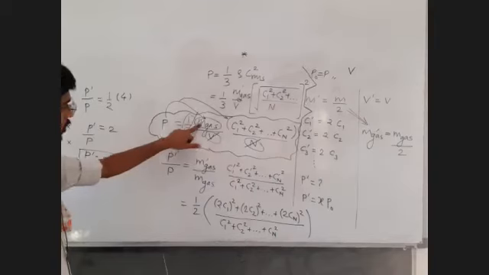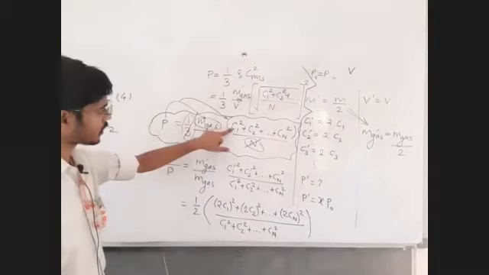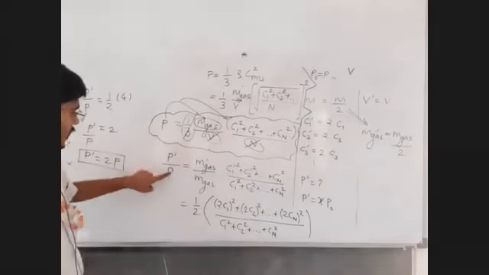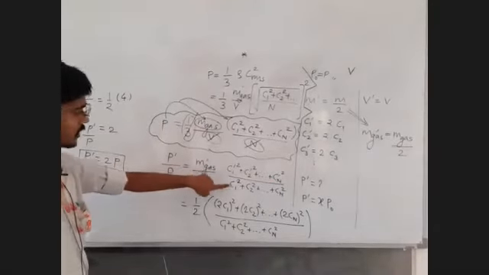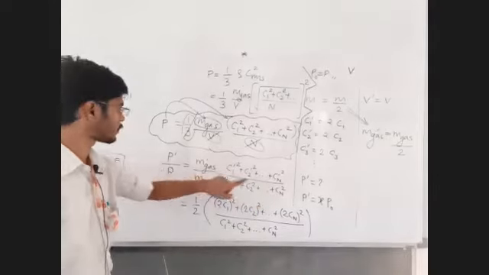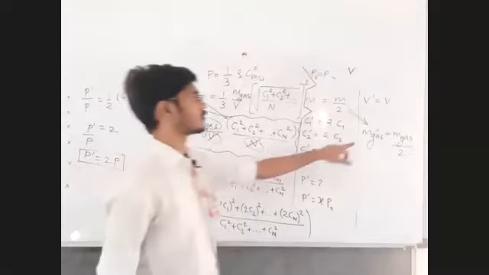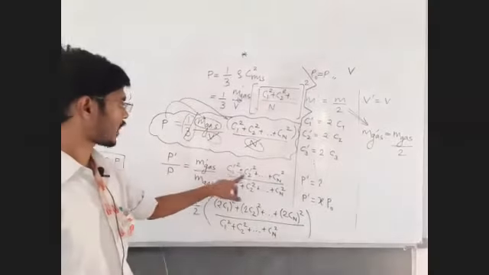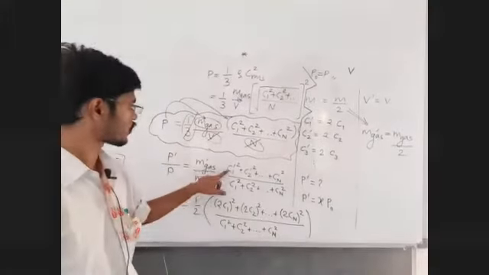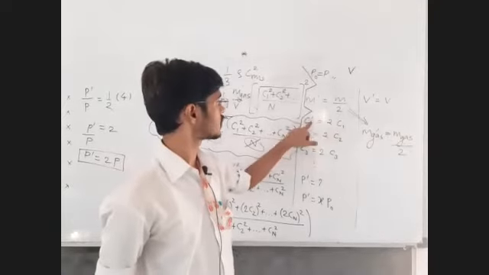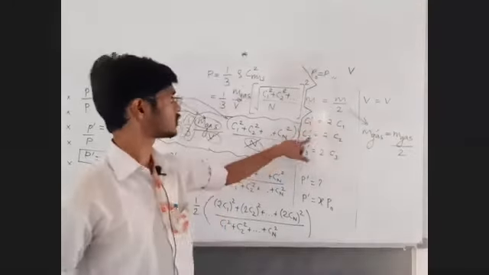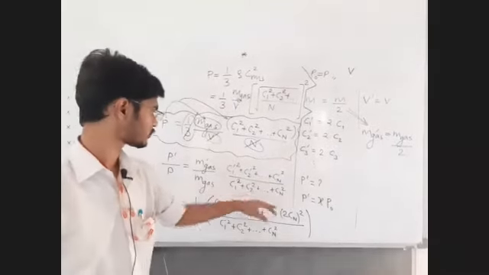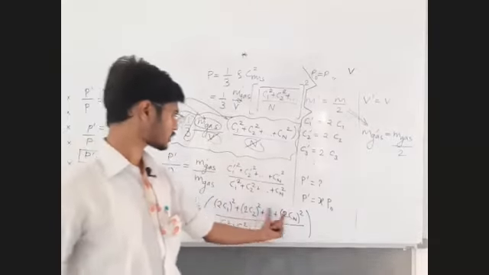Final pressure, final mass, final values of squares of the speeds. Similarly, initial pressure, initial mass, initial values of squares of the speed. Now final mass upon initial mass is 1/2, and the final speeds: C1 dash is 2 times C1, C2 dash is 2 times C2. So all the final speeds are double the initial speeds.